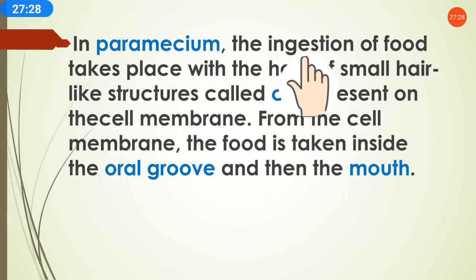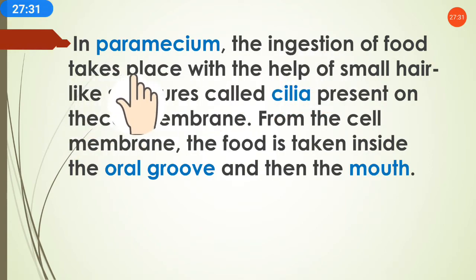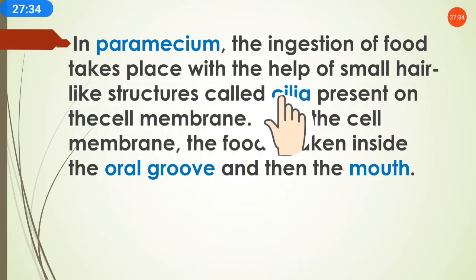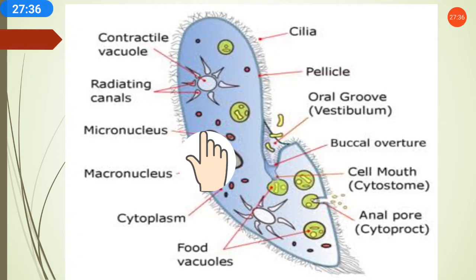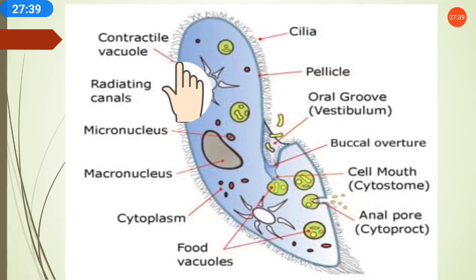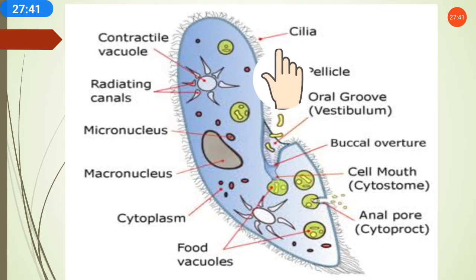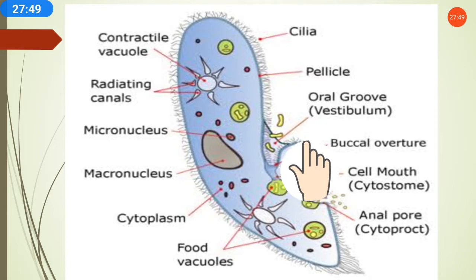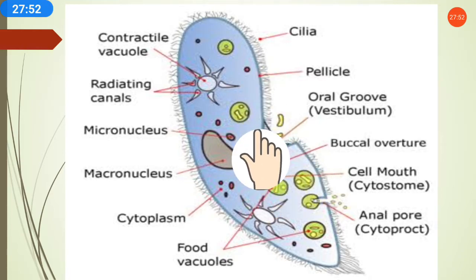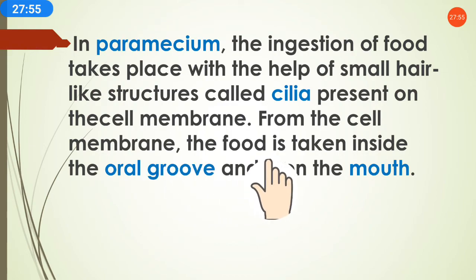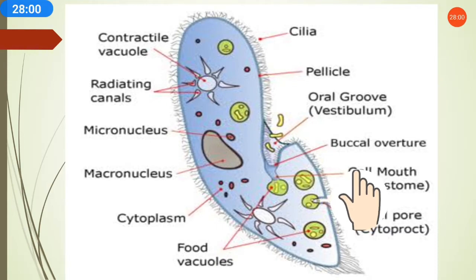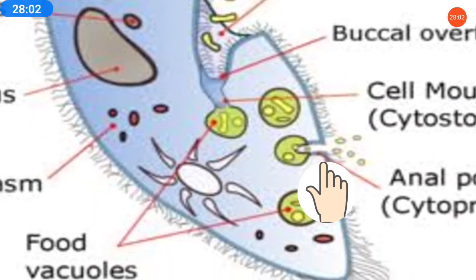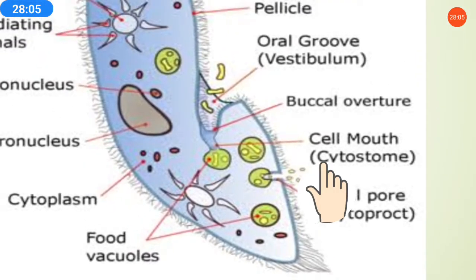The food enters the Paramecium with the help of the small hair-like structures called cilia present on the cell membrane. Cell membrane means cell wall. The food molecules enter through these hairs present at the outer wall. From the cell membrane, the food is taken inside the oral groove and then the mouth. So in Paramecium you can also see a cell mouth and an oral groove.